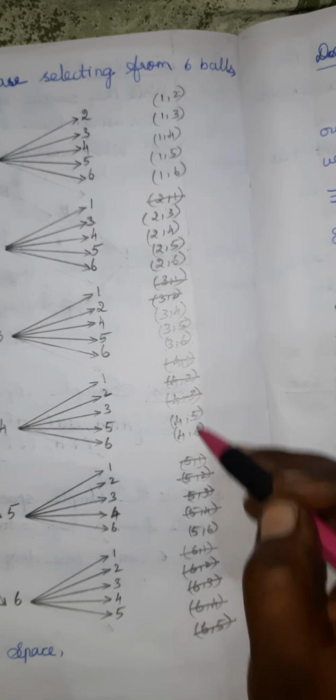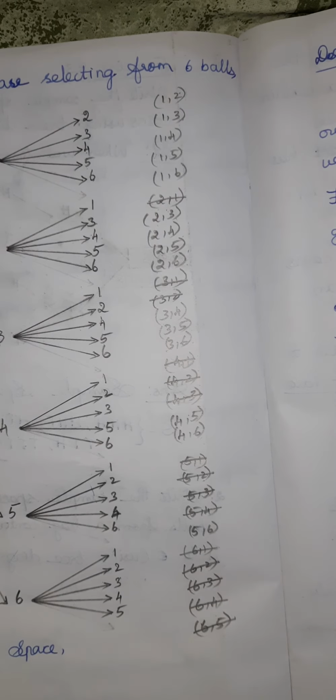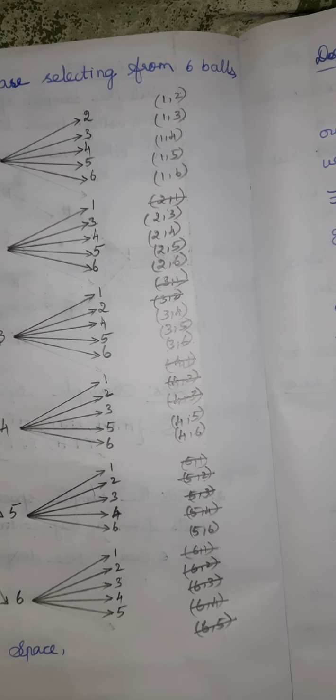Okay. So, be careful when writing the sample space. Which sample spaces are needed? Only those we have to write. Okay.